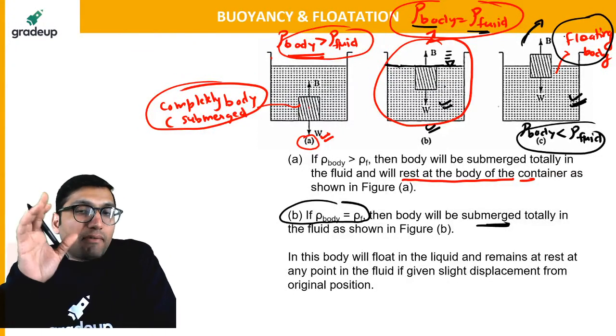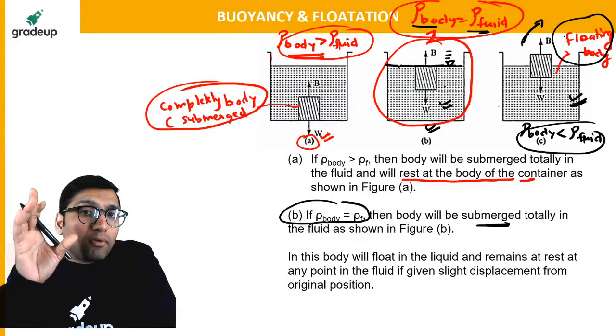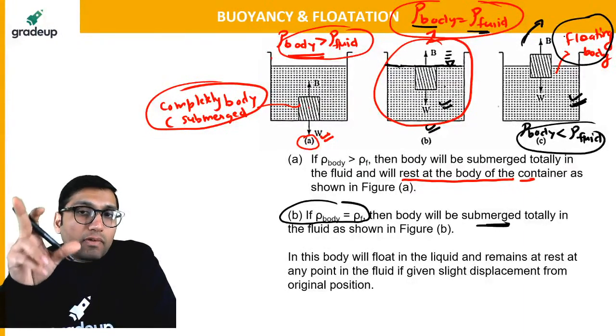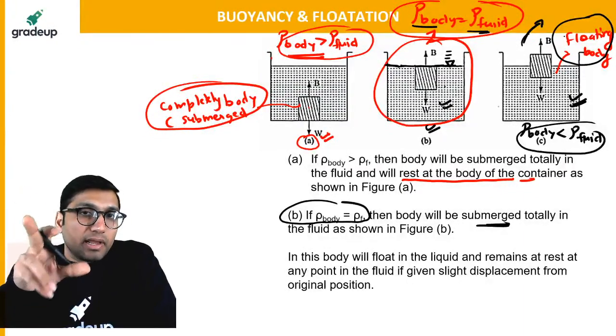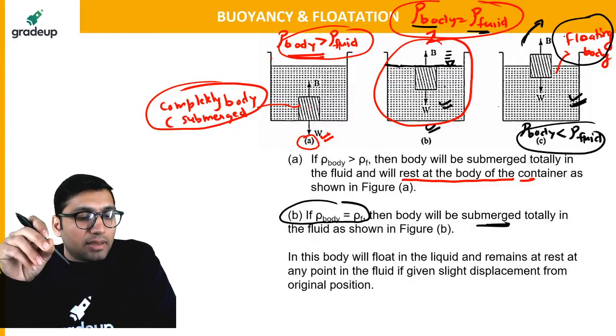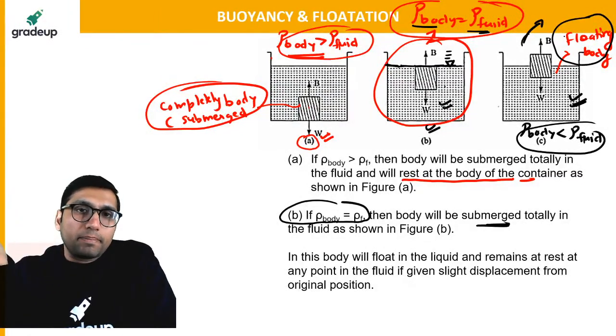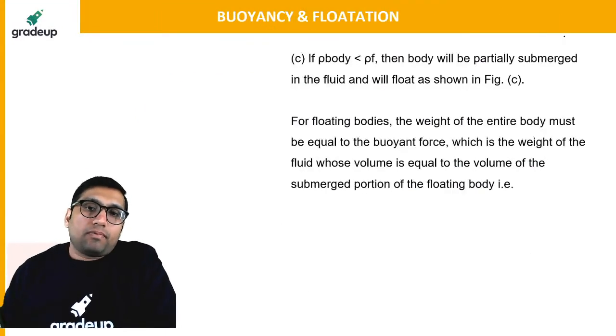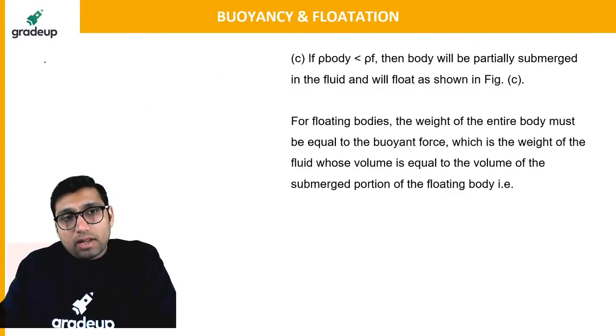So when can you say a body will be floating or submerged? A perfect example of a floating body is a ship. For example, let us say we are having a ship.